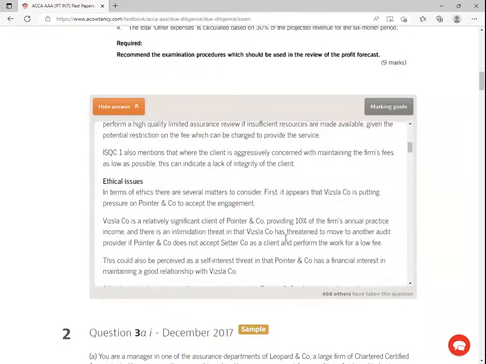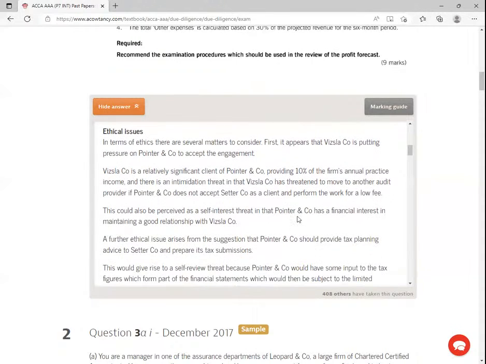Ethical issues. In terms of ethics, there are several matters to consider. First, it appears that Whistler Company is putting pressure on Pointer and Company to accept the engagement. So there's that pressure coming, right? Whistler Company is a relatively significant client of Pointer and Company, providing 10% of the firm's annual practice income. And there's an intimidation threat, in that Whistler Company has threatened to move to another audit provider if Pointer and Company does not accept such a company as a client and perform the work for a low fee. This could also be perceived as a self-interest threat, in that Pointer and Company has a financial interest in maintaining a good relationship with Whistler Company.